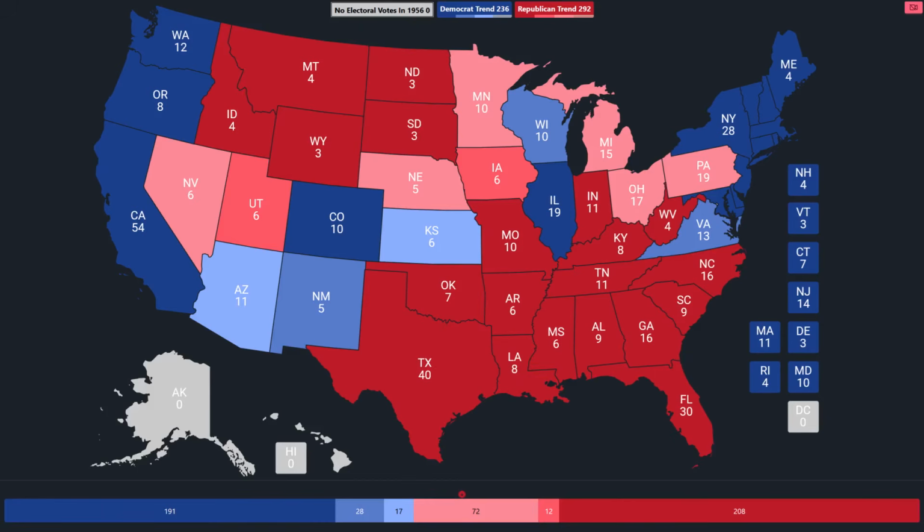But maybe the more fascinating thing might be the states that didn't really move all that much over all these elections. Anything that doesn't have a dark shade, and especially the lighter shades, they all moved under 5%. So as far as trends go, they were content moving along with the country from 56 to 24. And that's close to that 13.9% national movement. But it's always impressive to see the extremes, as well as the lack of extremes spanning all these elections. The reasons these states trended the way that they did is an entirely separate video. But for now, these are the presidential trends in each state between 1956 and 2024.